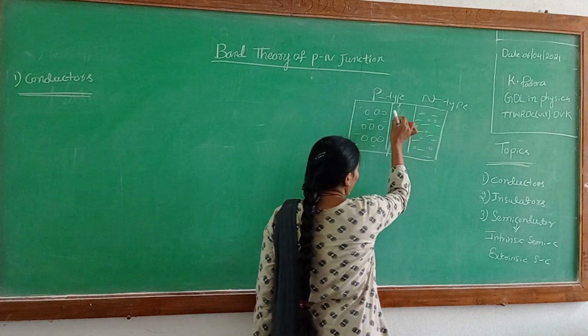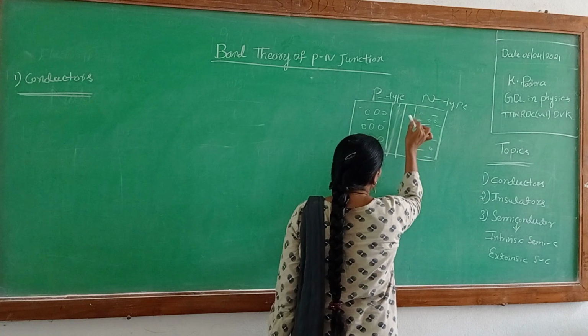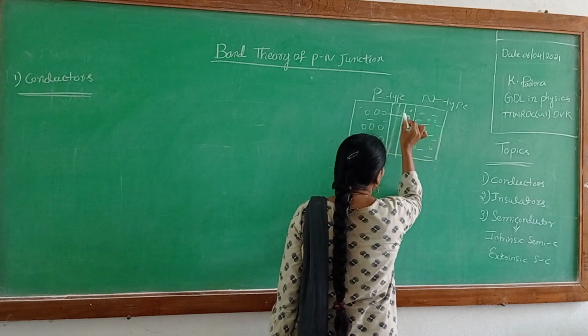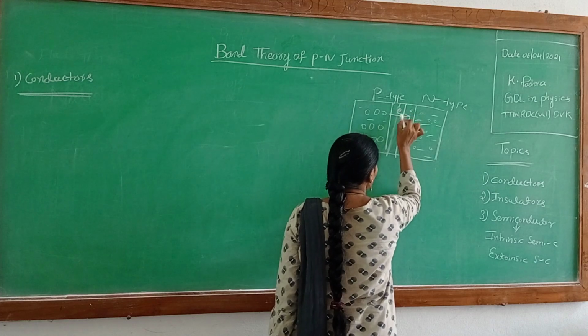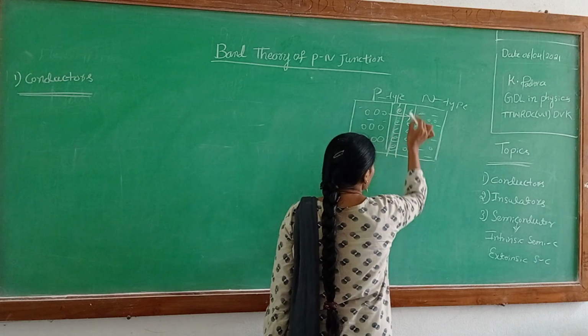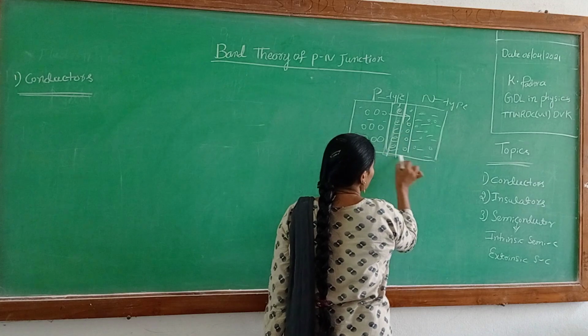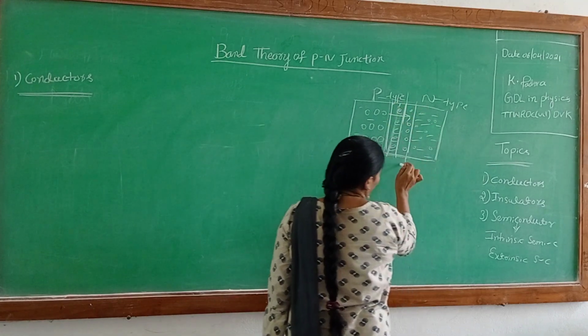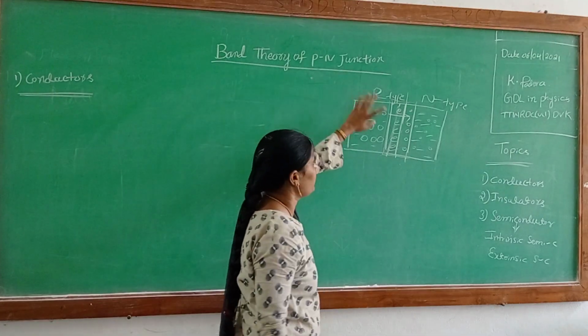This is the junction, and we will discuss it in more detail later.